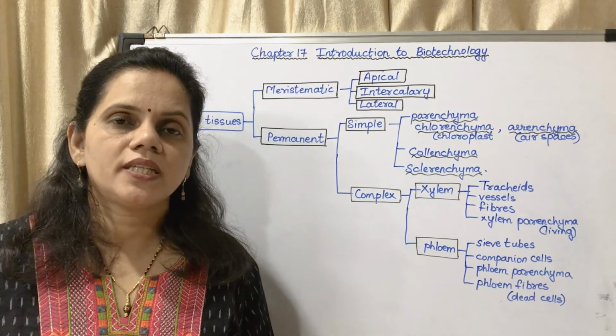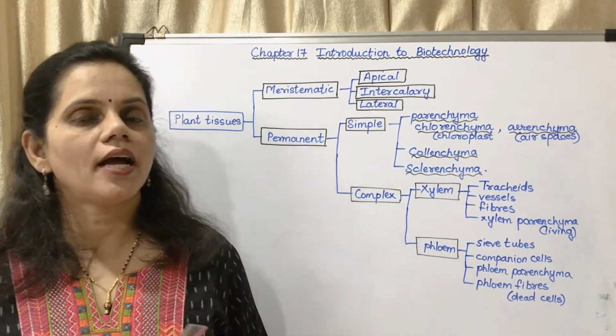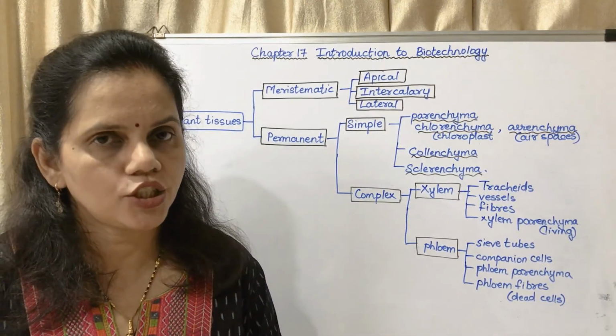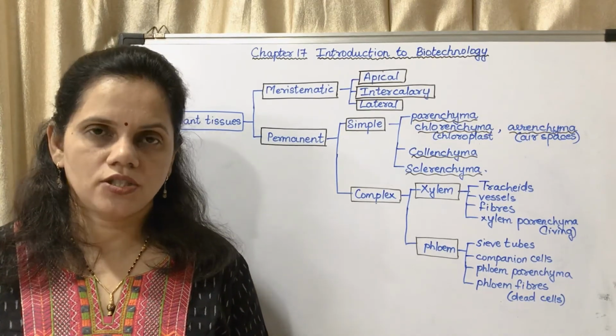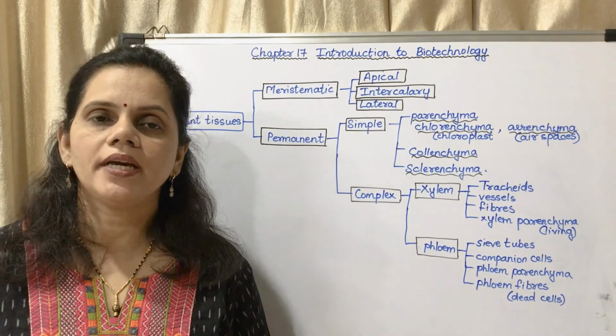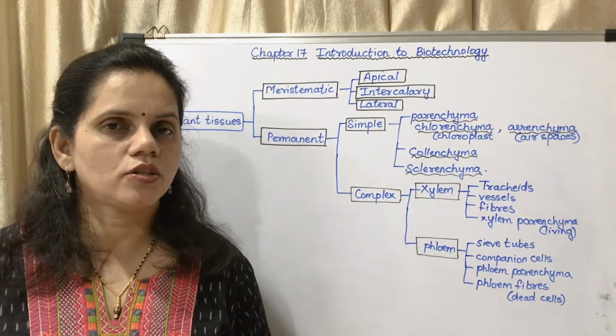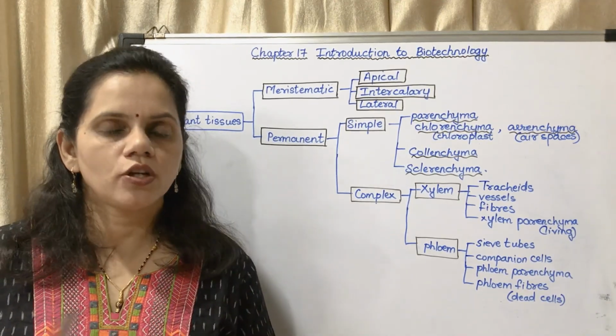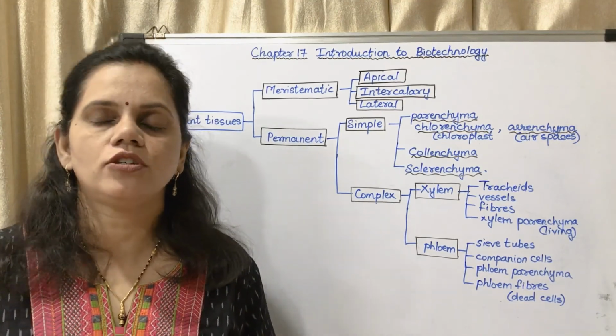So we have finished with classification of animal tissue and classification of plant tissue. The function, structure and location of each and every type of tissue could be asked. The diagrams also could be asked. So you may go through the textbook. If you have any doubt, you may ask.